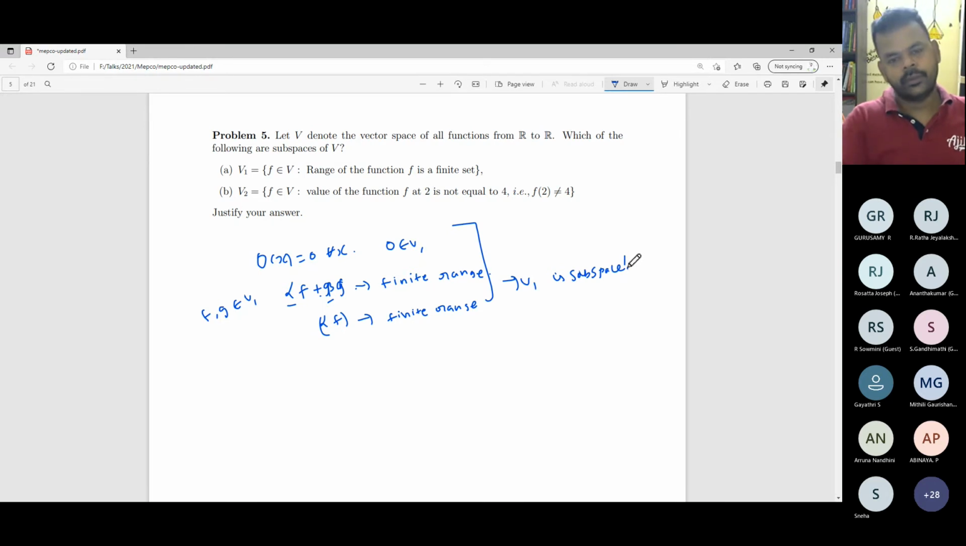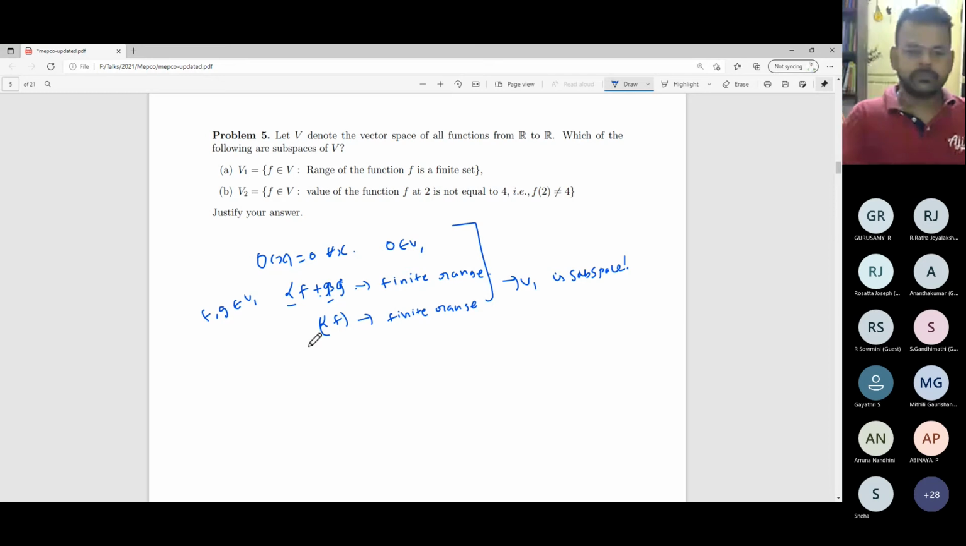Now one question is, what will happen if you take the set of all functions with infinite range? Will they form a vector subspace? No, sir, because the 0 function will not belong. If you consider only infinite range, then it will not form a subspace. The reason is the 0 function will not belong to that, since the range of 0 contains exactly 1 element.